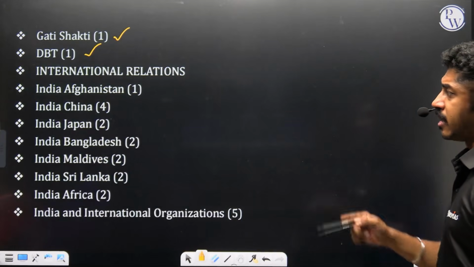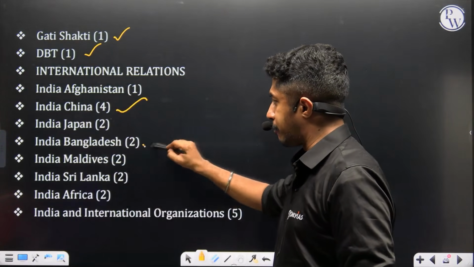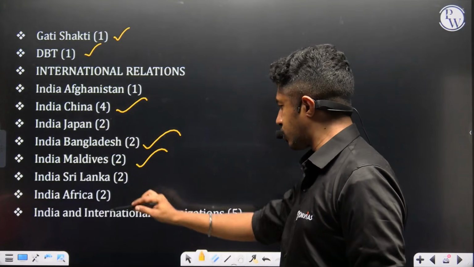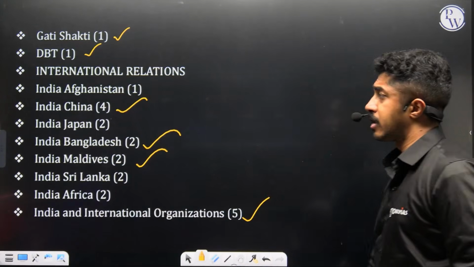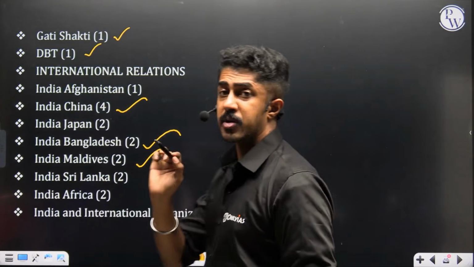International relations. India-Afghanistan 1, India-China 4, India-Japan 2, India-Bangladesh 2, India-Maldives 2, India-Sri Lanka 2, India-Africa 2, Indian international organizations 5. These 4 topics, please keep a lookout for.